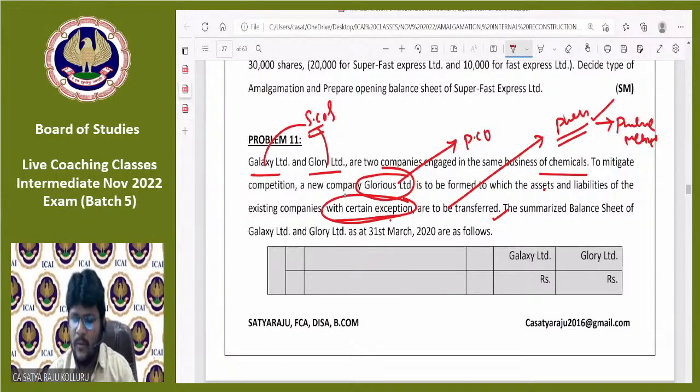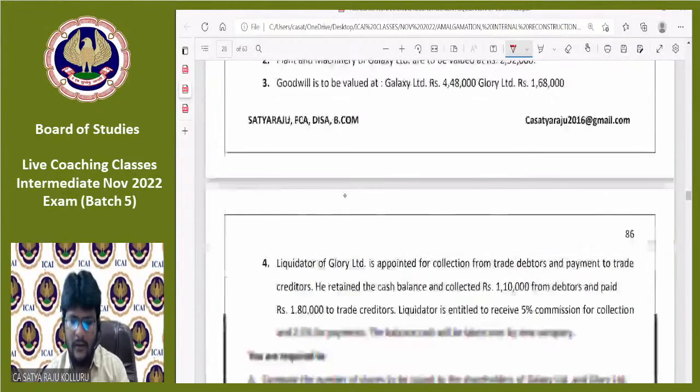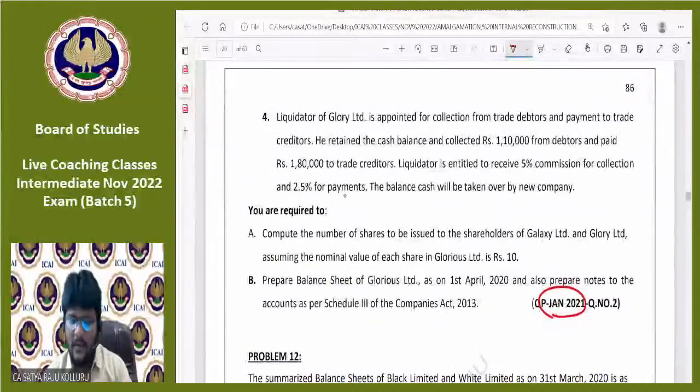They are given below. The summarized balance sheets of Galaxy and Glory Limited as of 31st March 2020 are as follows. First, before reading all such information, let me read the requirement. Then while reading the problem, I can easily understand which information I need to consider and which information needs more weightage.